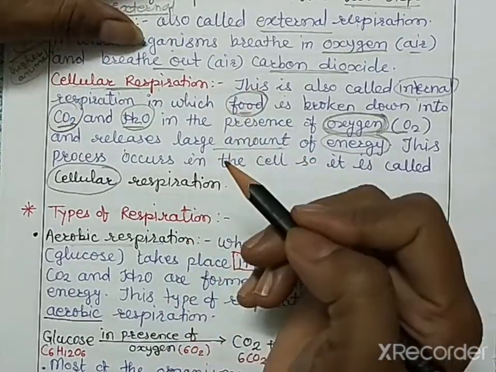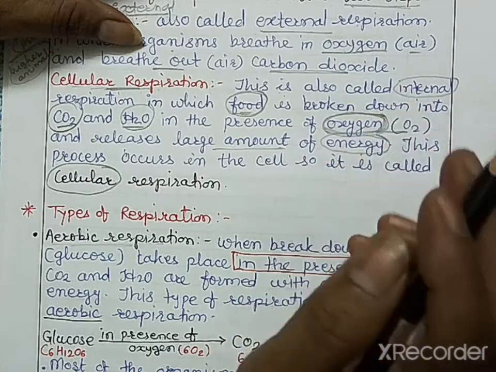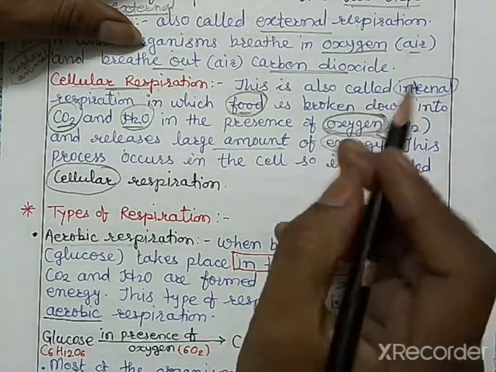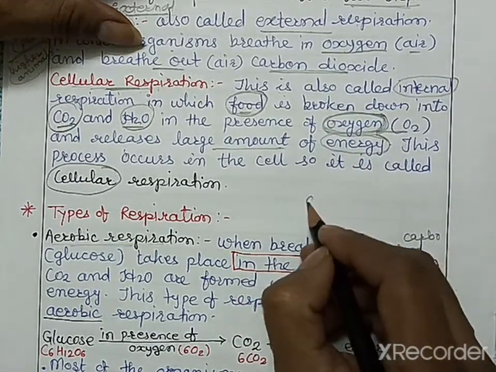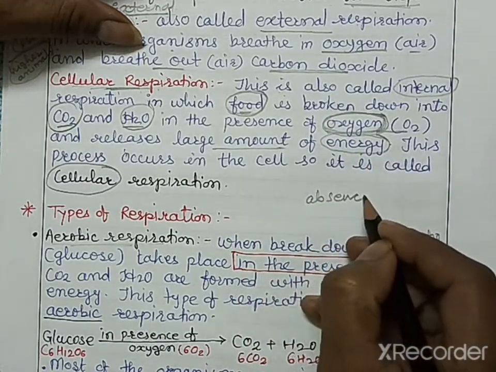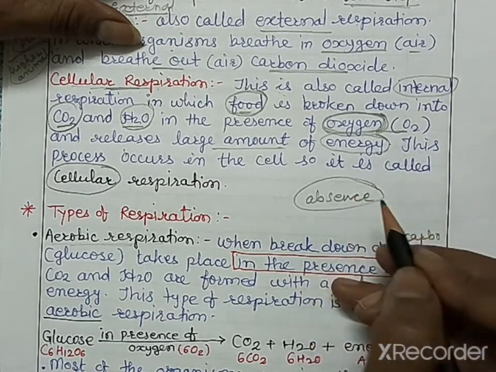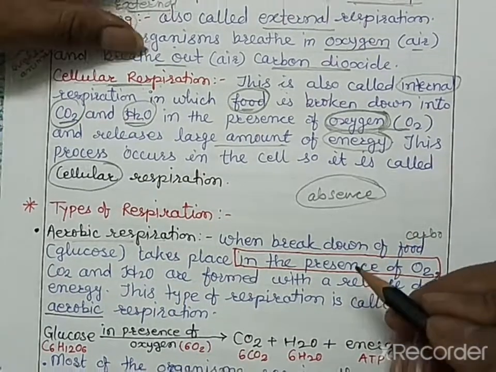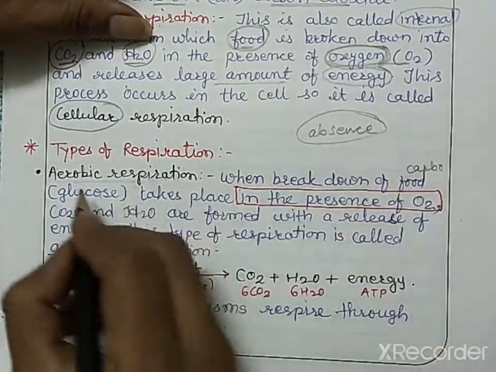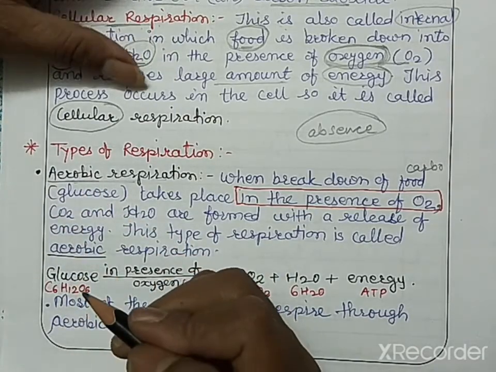All organisms, including plants, animals and microorganisms, need energy, but some microorganisms respire in the absence of oxygen. Depending on the presence or absence of oxygen, respiration is of two types: aerobic respiration and anaerobic respiration.